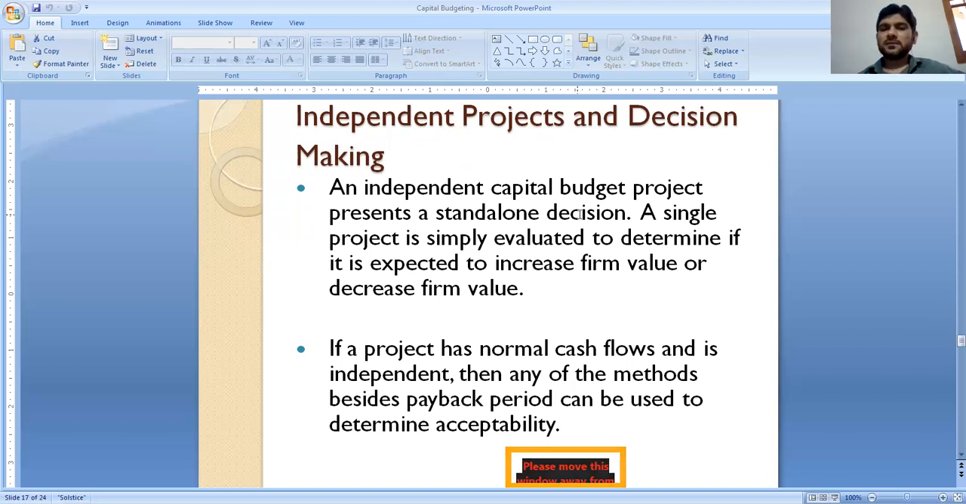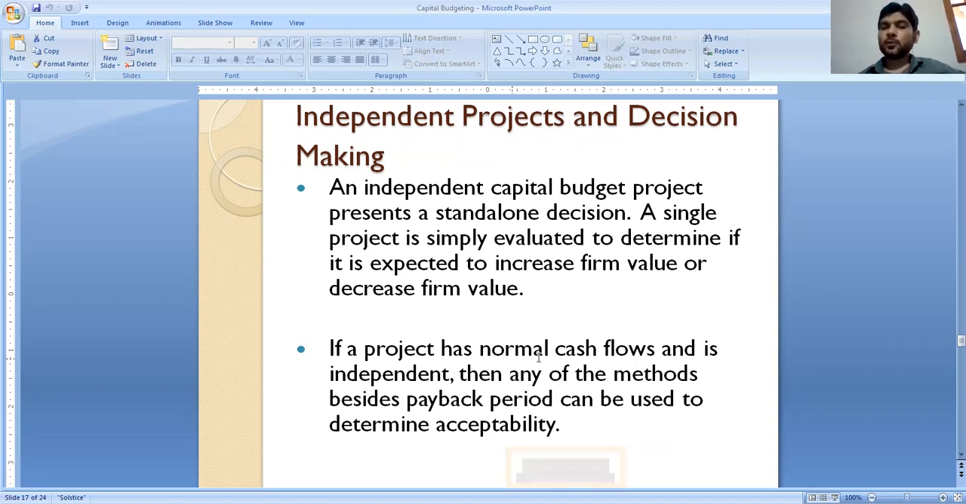standalone decision. A single project is simply evaluated to determine if it is expected to increase firm value. Single project means independent project. It can be simply evaluated to determine if it is expected to increase the firm's value or decrease the firm value. If a single project increases the firm value, we can accept it, or we can reject it if it decreases the firm value.